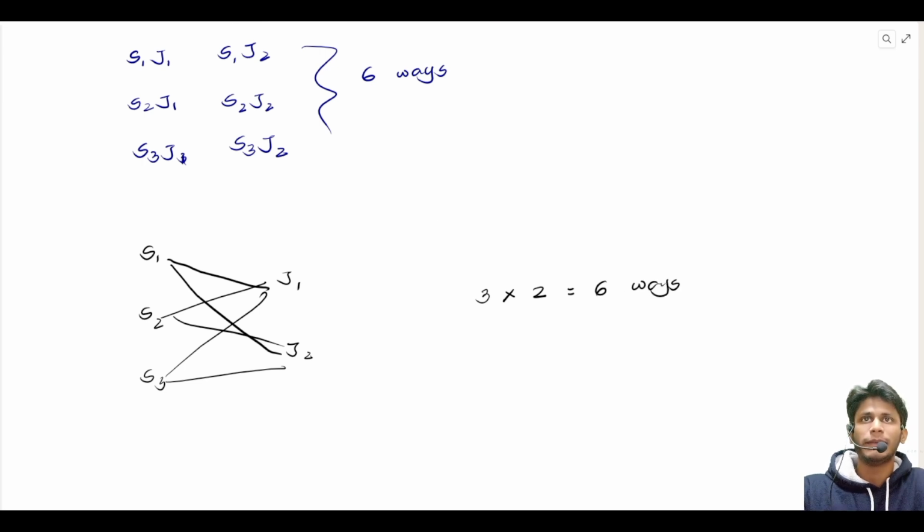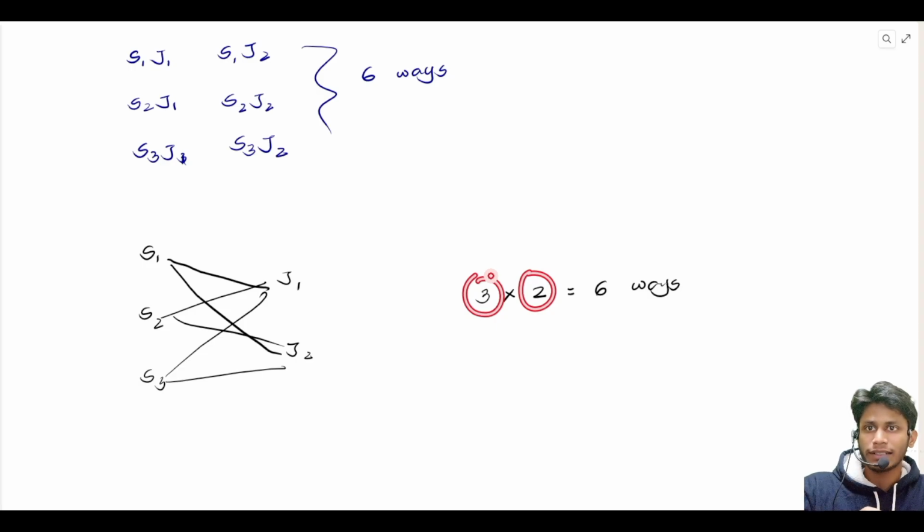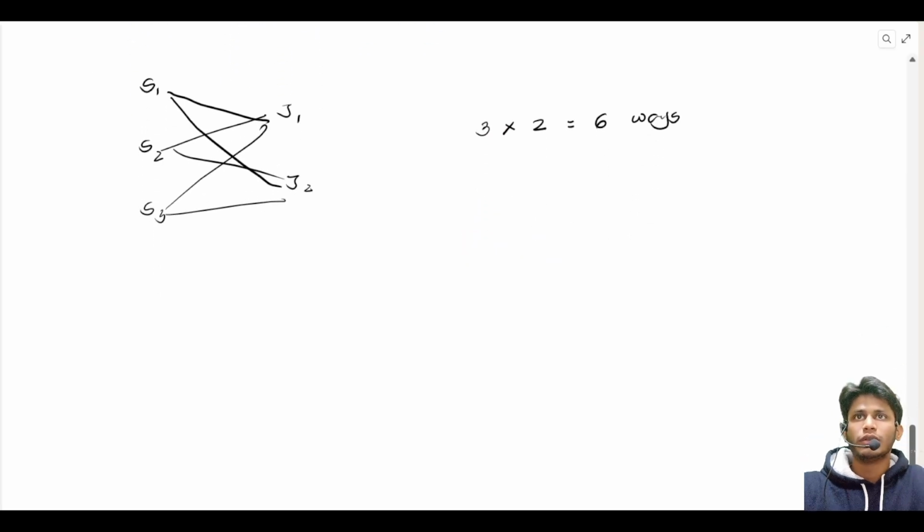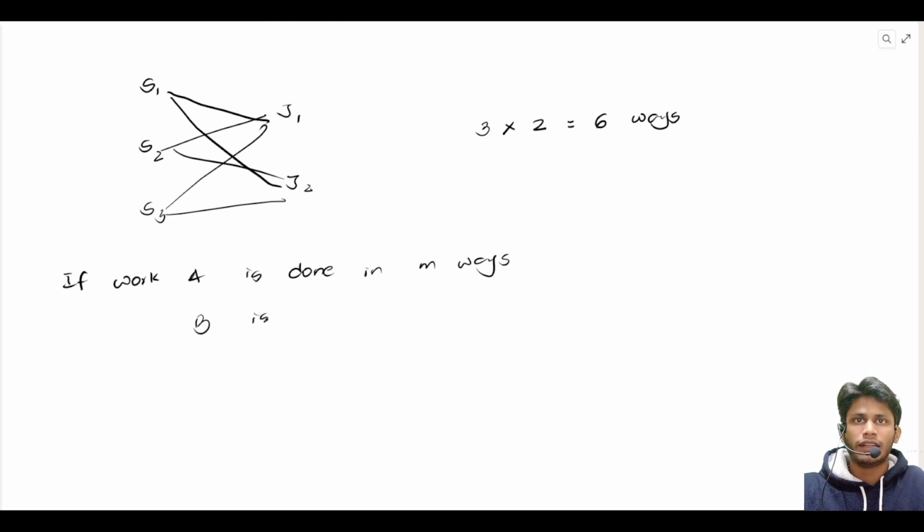This is what the multiplication rule is about. If we have got 3 shirts and 2 jeans and we want to find the different attires, we multiply 3 and 2 to get the total possible attires. Writing this formally: if work A is done in m ways, and work B is done in n ways,